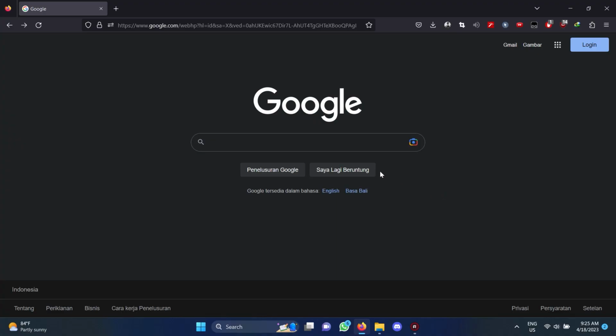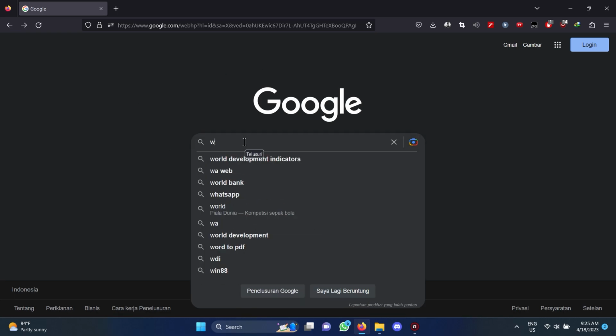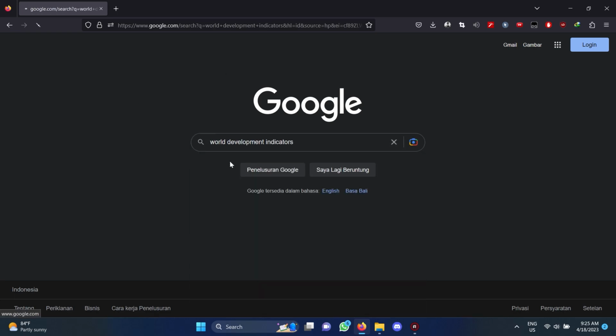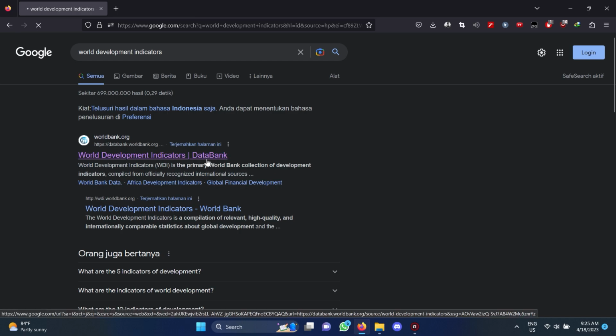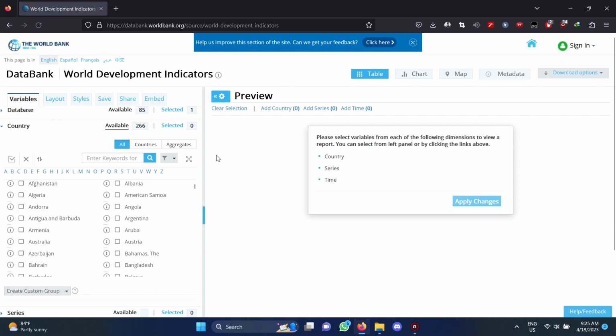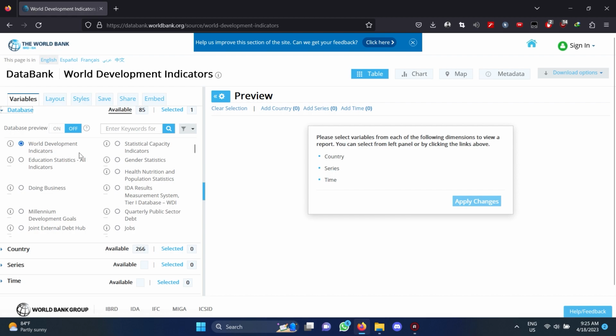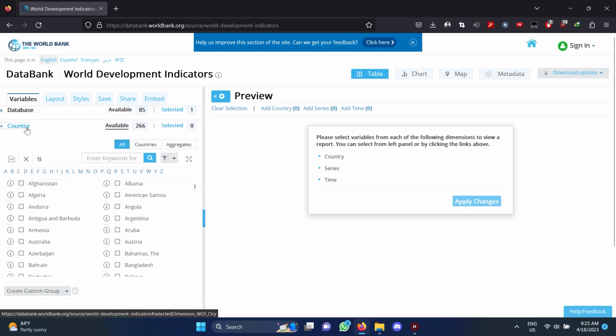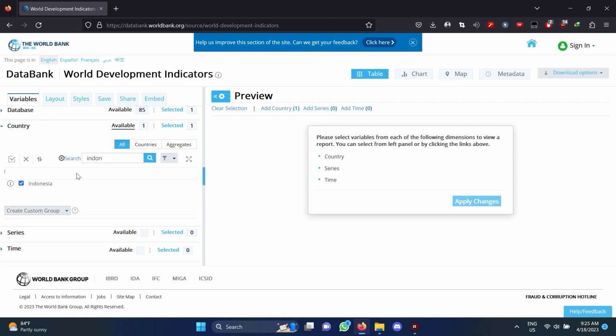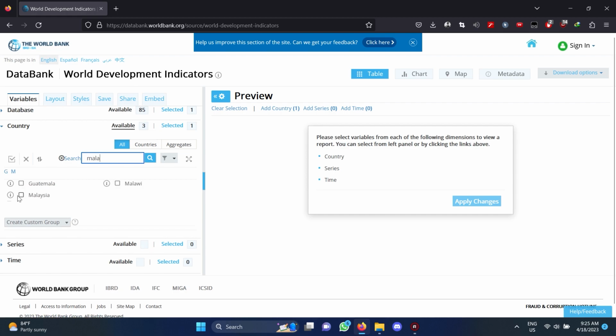Okay, today we're going to look for some data from the World Bank. So here, we search for World Development Indicators as our database, and we choose the database World Development Indicators and the countries. We are adding 10 ASEAN countries, which include ASEAN 6 and also ASEAN 4.